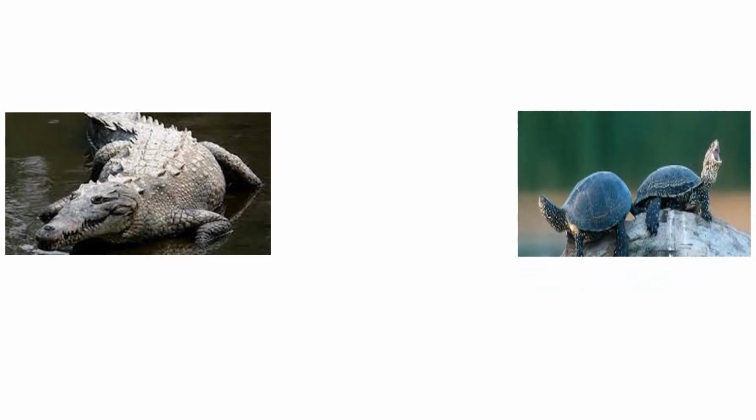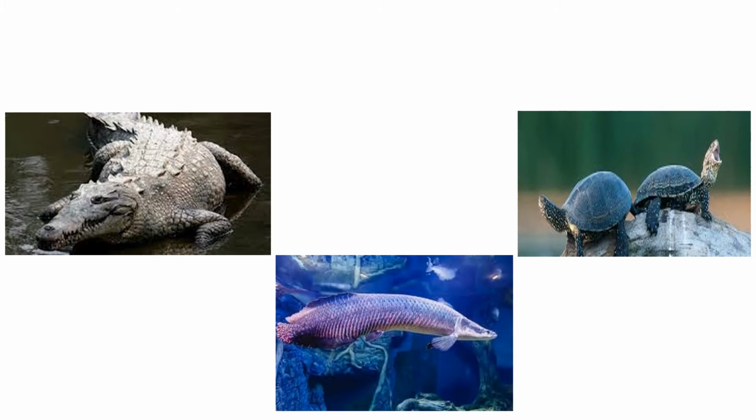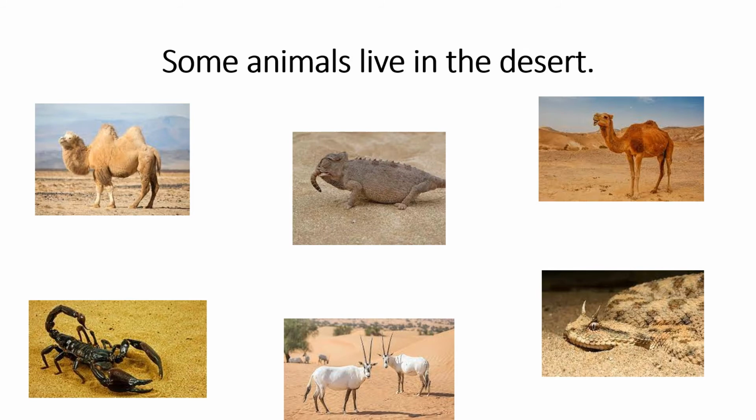Okay, so some animals also live in the river, like crocodile. Next is some animals live in the desert. Some animals live in the desert, like camel, snakes, and scorpion, for example.